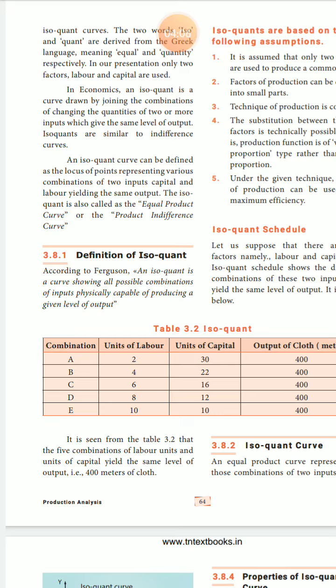Listen students, note down this important point: isoquant is a Greek word, meaning equal and quantity.